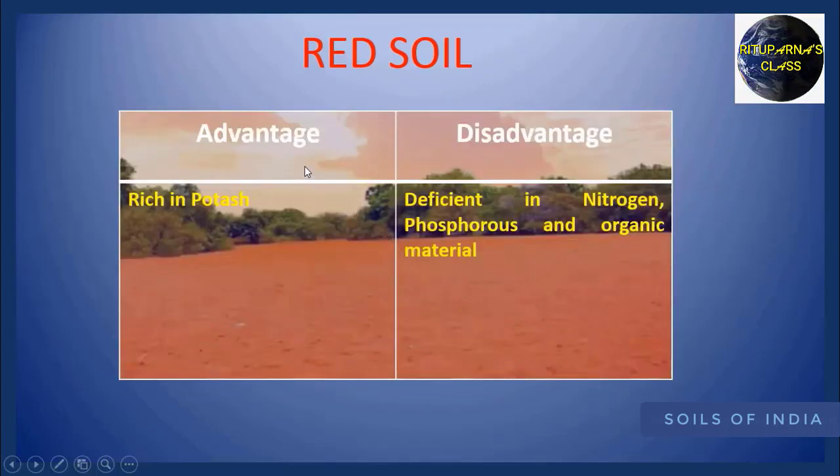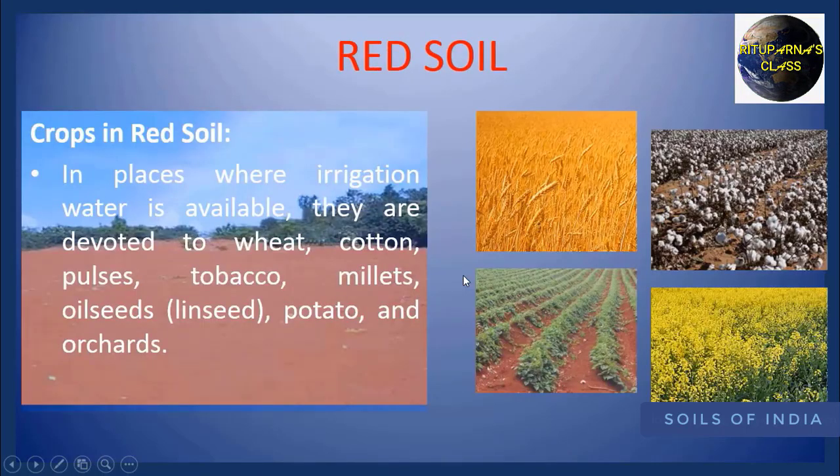Now, what is the advantage of red soil? It is rich in potash. But what is the disadvantage of red soil? It is deficient in nitrogen, phosphorus, and organic material. But we have to remember red soil is not suitable for cultivation, but in places where irrigation water is available, they are suitable for the cultivation of wheat, cotton, pulses, tobacco, millets, oilseeds, potato, and orchards.